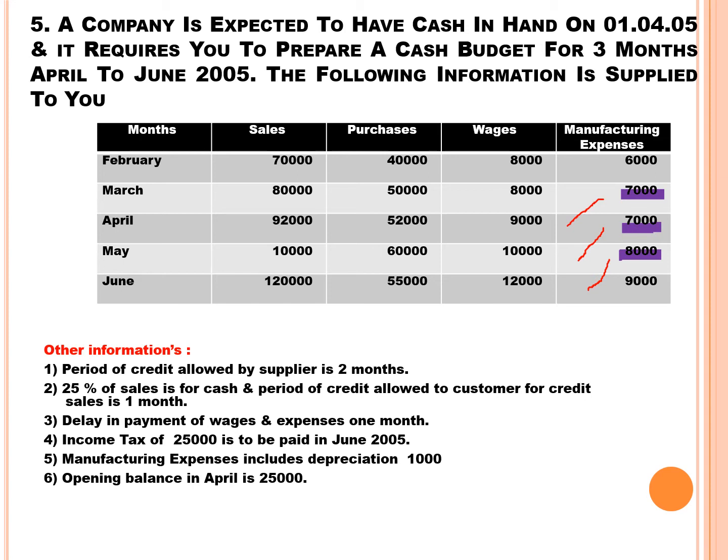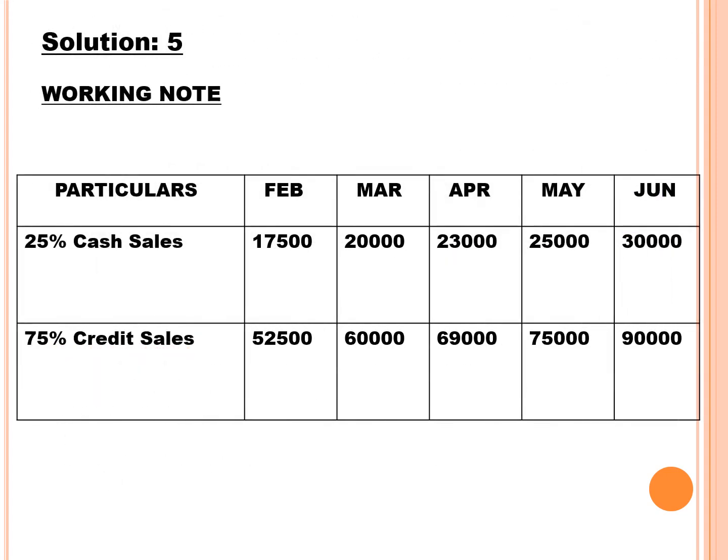Opening balance in April is 25,000. This is called opening balance of cash. So 25% of cash sales, students, 17,500, 20,000, 23,000, 25,000, 30,000. So you are calculating 25% out of total sales. So total sales of February is 70,000. 70,000 into 25% you get 17,500, and 70,000 into 75% you get 52,500.